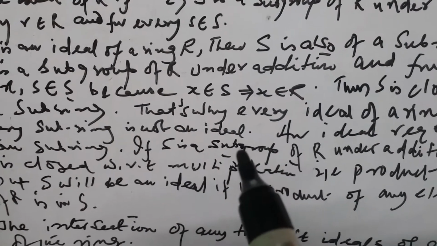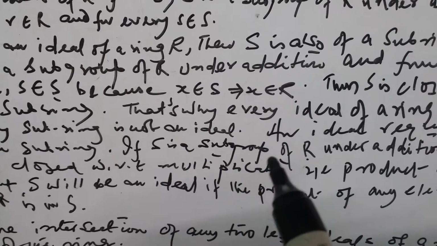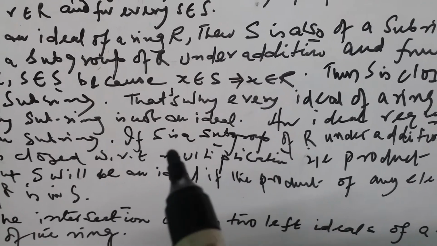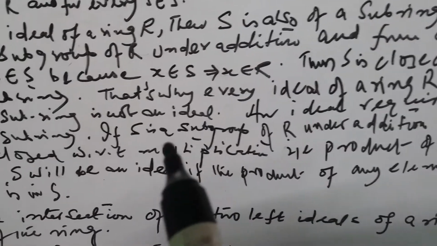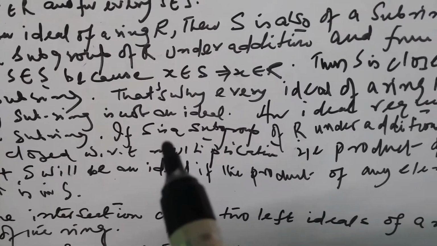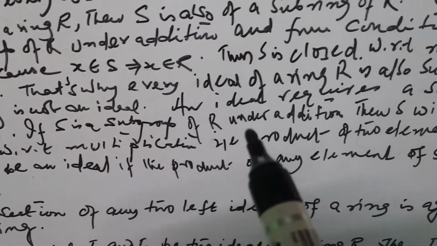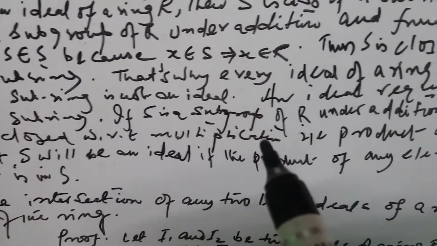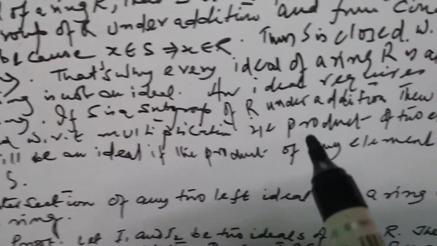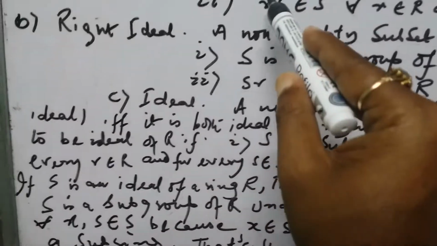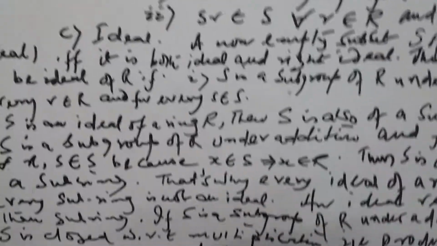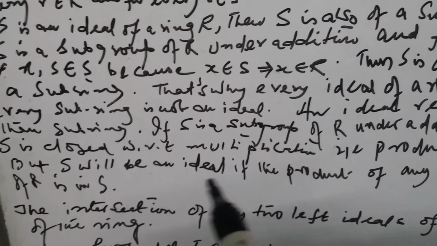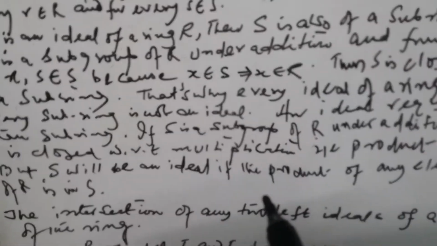We know an ideal is a subring. If S is a subgroup of R under addition, then S will be a subring if it is closed with respect to multiplication. Here we find that it is closed under rs and sr both, so it is closed with multiplication.